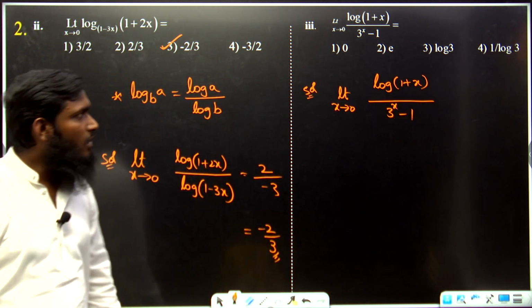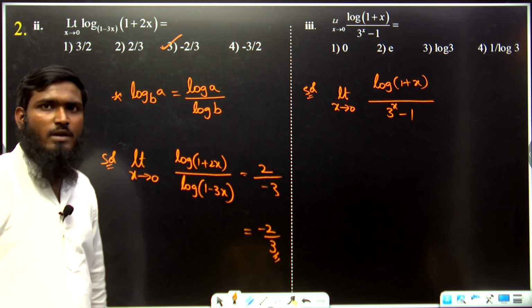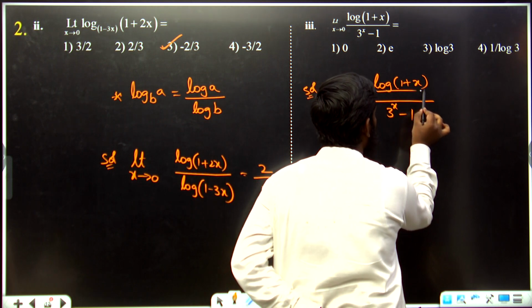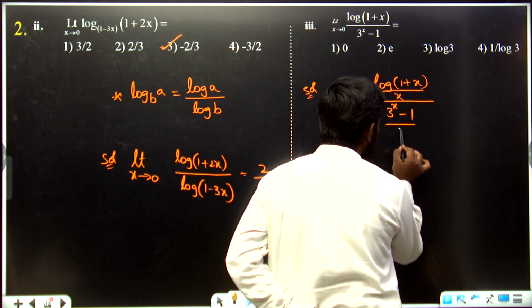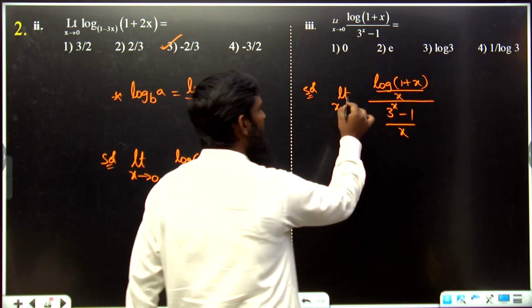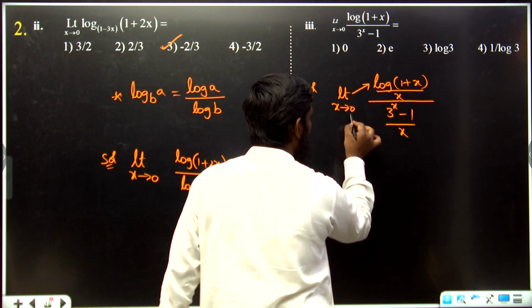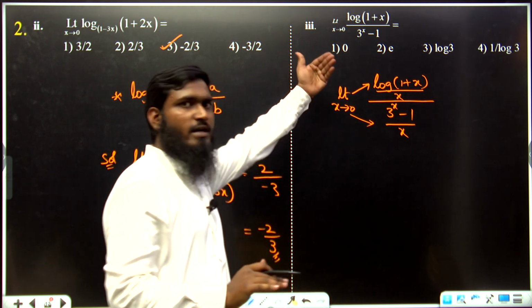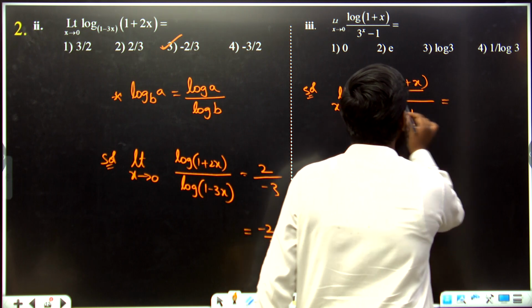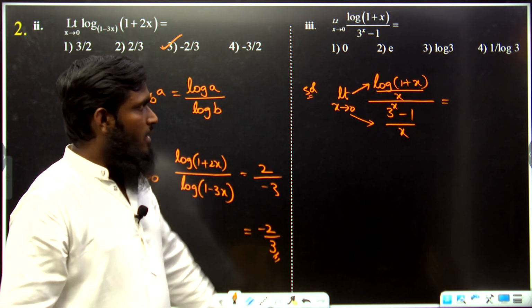Now it is not looking like the exact formula. So what we will do, listen carefully, is divide by x in both numerator and denominator. Now apply the limit for the numerator and the denominator separately.